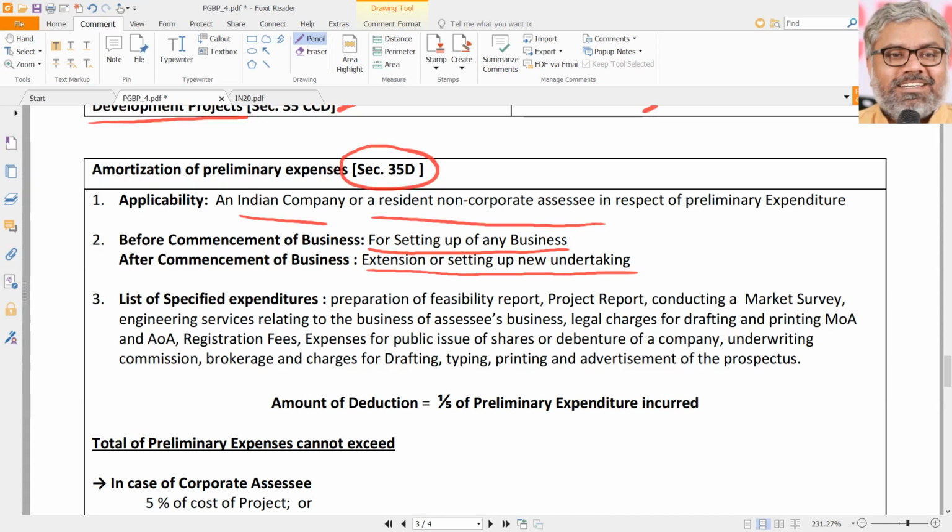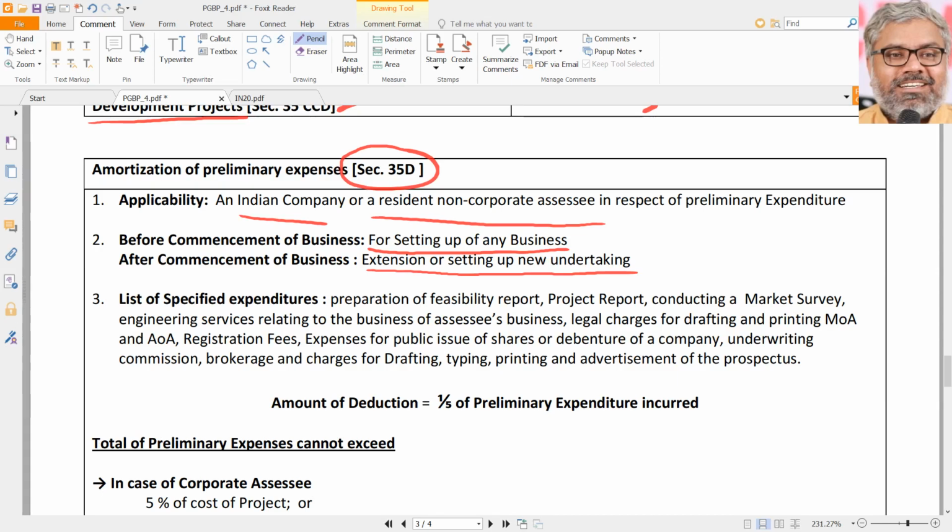So not necessarily that preliminary expenses means always they have to be incurred before setting up of the business. Not necessary. Even existing businesses can claim also, but when that business has invested in an expansion or setting up of a new undertaking, then preliminary expenses under 35D can be claimed as deduction. One point can come, so what is the variety? Why do we need it? They are anyway allowed, right? No, they are not anyway allowed.